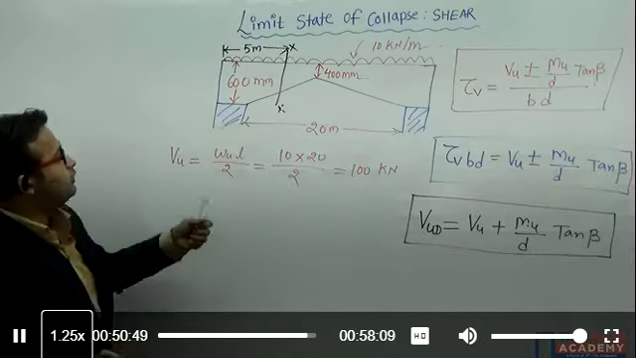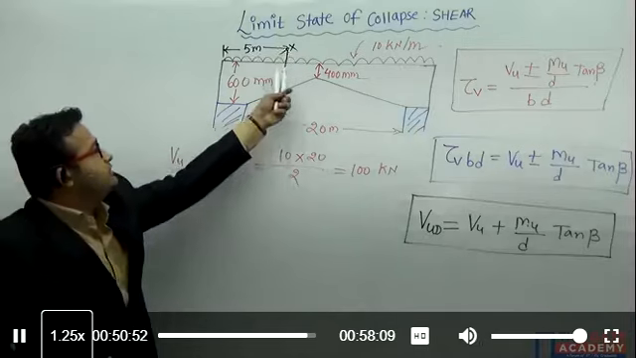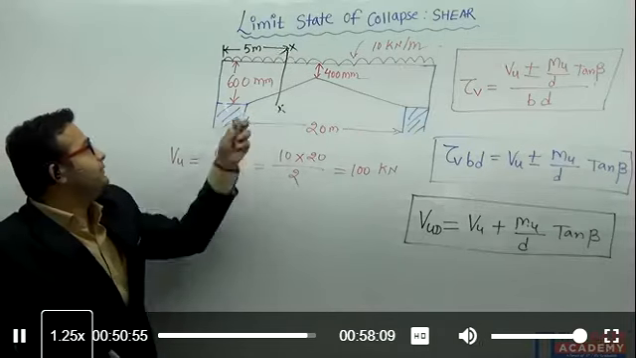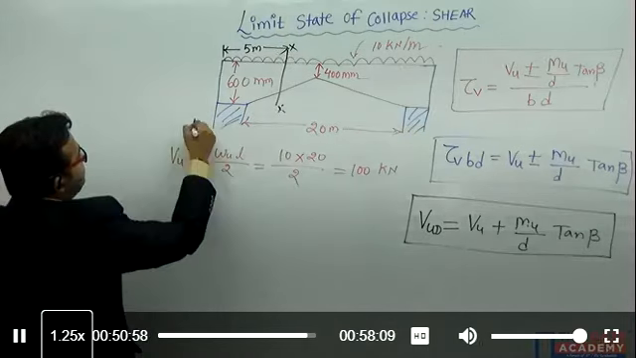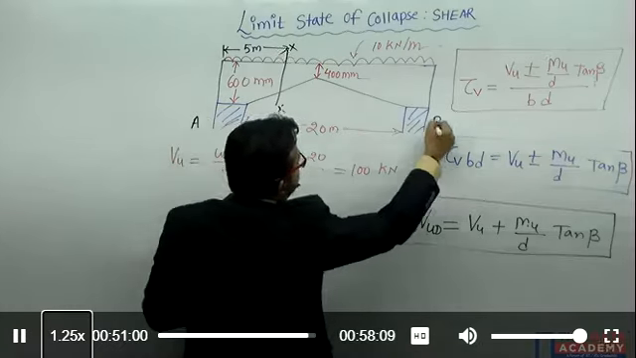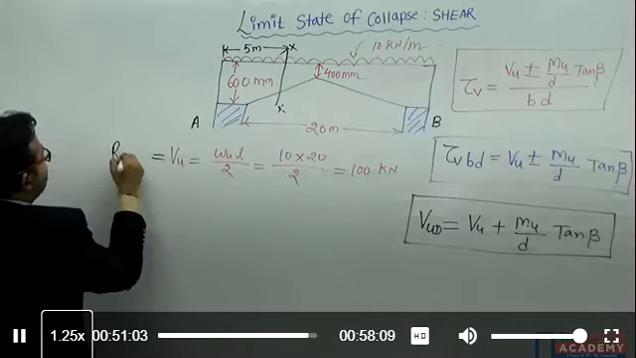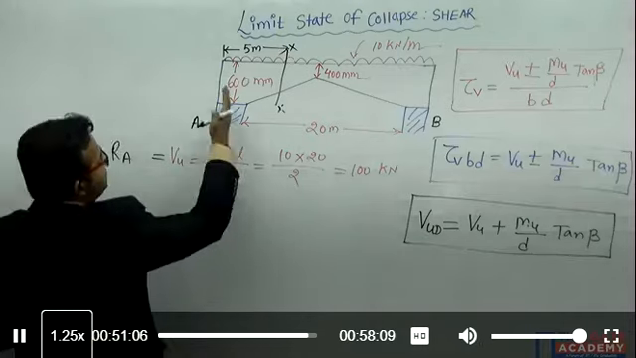Right? So let's calculate your shear force at this location. Suppose this is support A and this is support B. So this is nothing but your reaction at the support A, RA. Let's calculate at the distance of 5 meter.